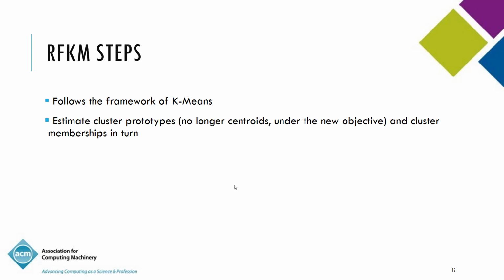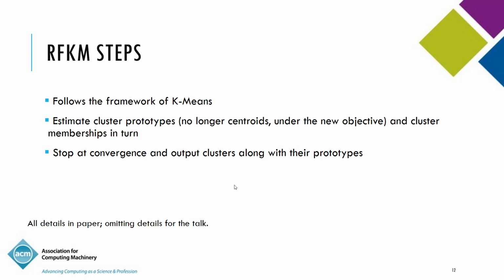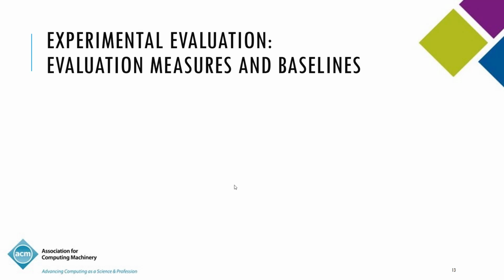The RFKM steps mirror the K-means formulation itself. It follows the framework of K-means. It estimates the cluster prototypes. They're no longer centroids under the new objective, but cluster prototypes, and the cluster memberships are estimated in turn. You stop at convergence and output clusters along with their prototypes. All the details of the formulation are in the paper. I'm just omitting those details for the talk.